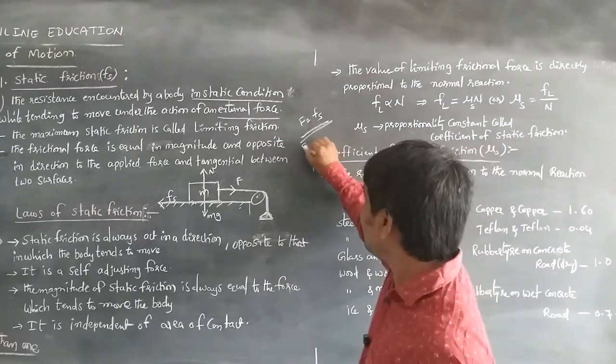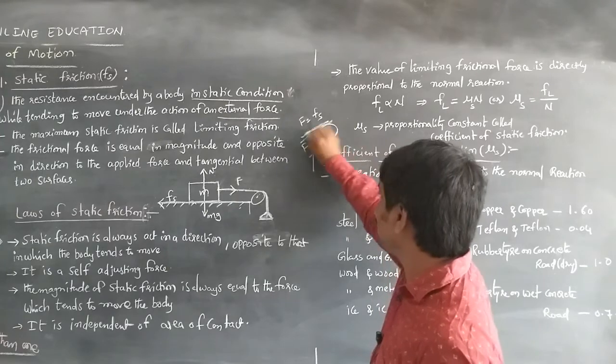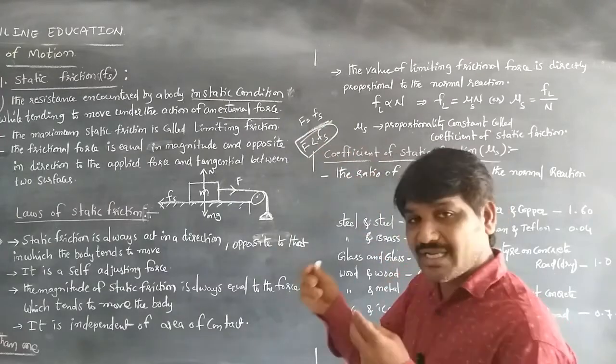Even if F is less than Fs, the body stays at rest, in static condition.